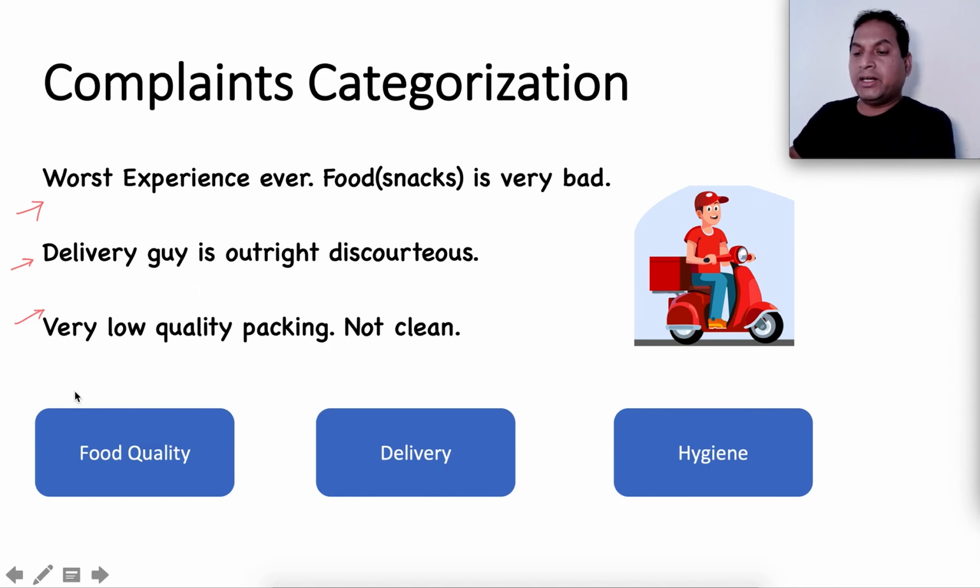And let's say there are three different categories: food quality related complaints, delivery related complaints, and hygiene related complaints. Now, to build a machine learning model, we need to first take the past reviews or complaints made by the customers and manually label them and create a labeled training set. So now what choices do we have to do that?